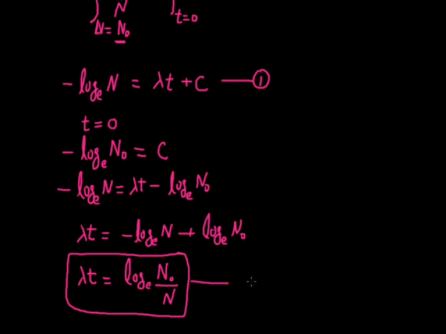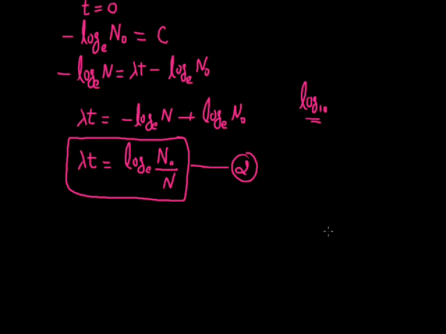And since to solve the questions based on log, we always use the log table, and the log table gives us the values of those things which have log base 10, here we will be converting log base e into log base 10. As we convert log base e into log base 10, this value will be multiplied by 2.303. So it will be lambda t equals 2.303 log base 10 N0 by N. This can be the third equation here.